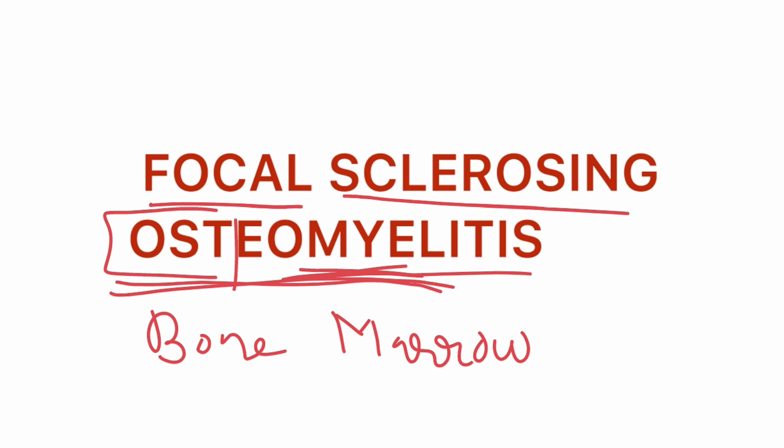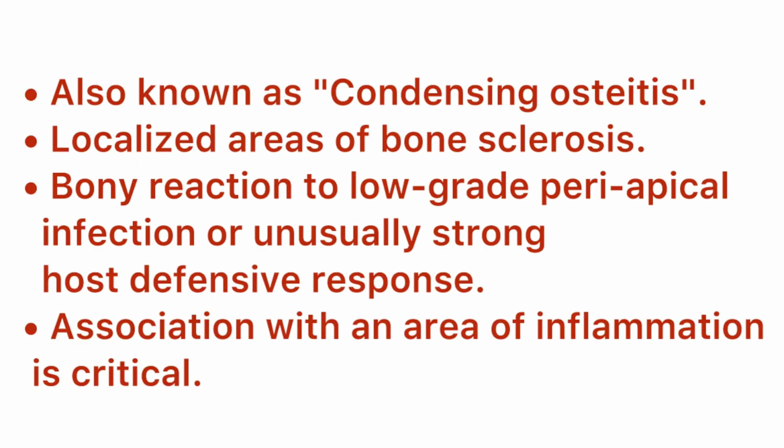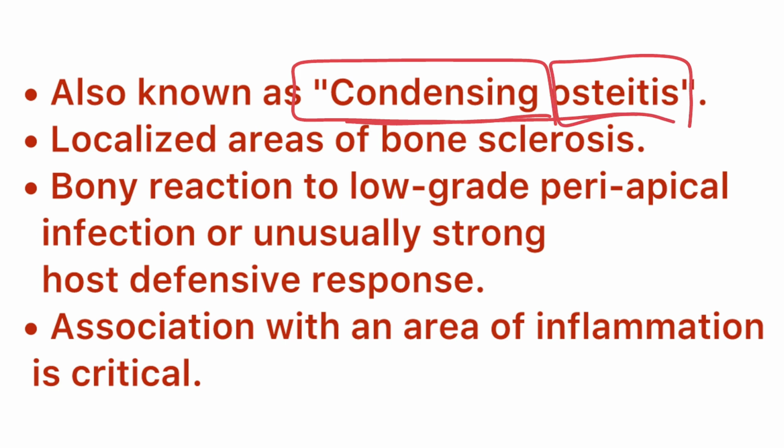Now let us see what the other name is. It is also called condensing osteitis. Here condensing means condensation of the bone, that is, sclerosis is going to be seen, and inflammation of bone marrow is going to be seen, that is osteitis. And this bone marrow sclerosis is going to be localized in nature.